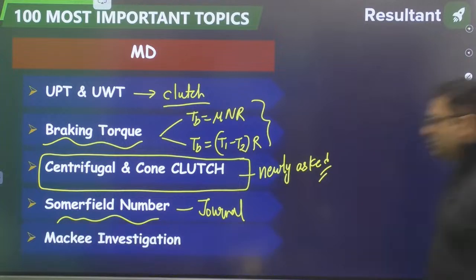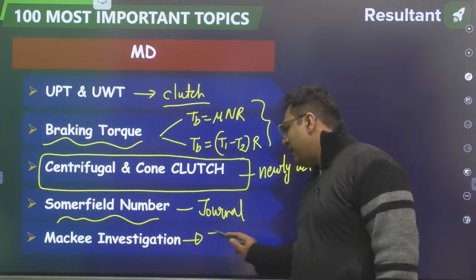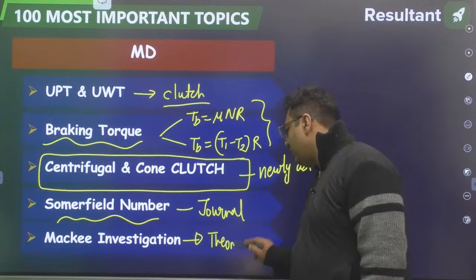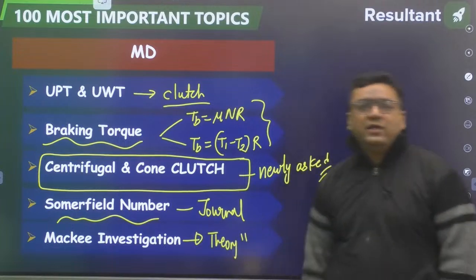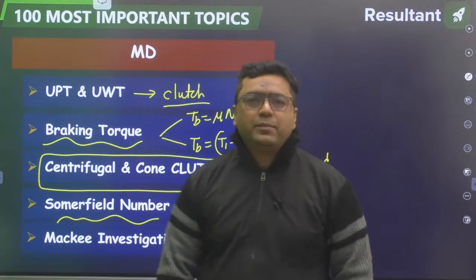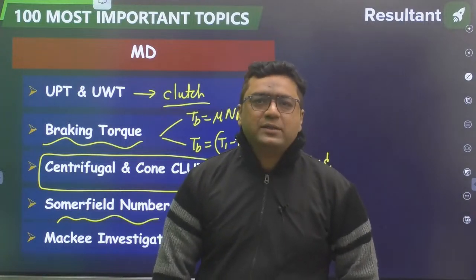My dear, last is McKee's investigation curve. From that, a theory question can come. This is once again from journal bearing. So my dear, with this we have completed the machine design part also. Design part is totally over.